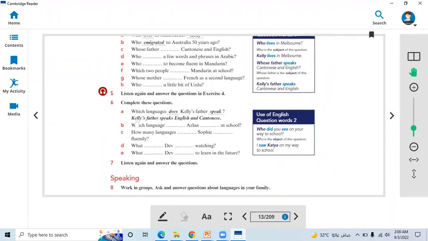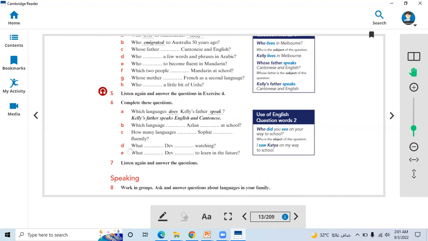Complete these questions. Which languages does Kelly's father speak? Kelly's father speaks English and Cantonese. Which language does Aslan speak at school? Right. And how many languages can Sophie speak fluently?